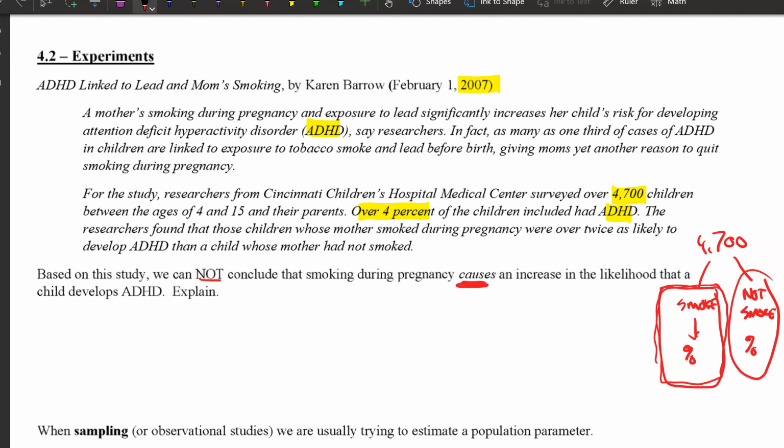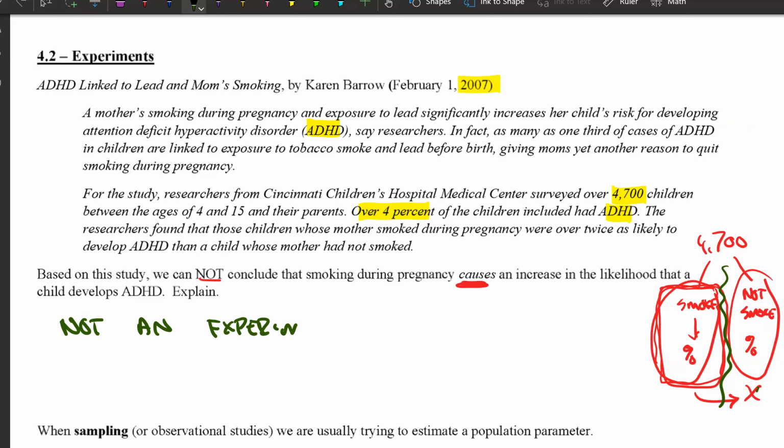You also might be the type of mother, on average, I'm trying not to be judgy here, but on average, the type of mother that smokes during the pregnancy might raise their kids a little bit differently. They might have different levels of nurturing. They might care for the child individually. The type of person that does this is different than the type of person that does this. So how do we know if it's the smoking and the lead that caused the increase in ADHD, or if it was one of these many other factors that are different between these types of women and these types of women? Okay, so not an experiment.